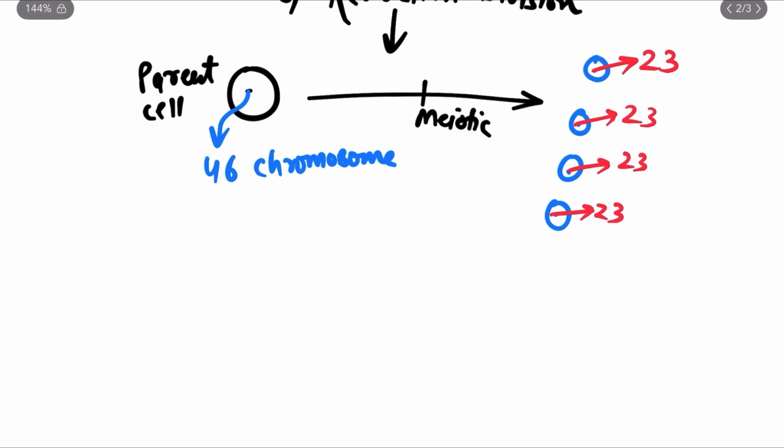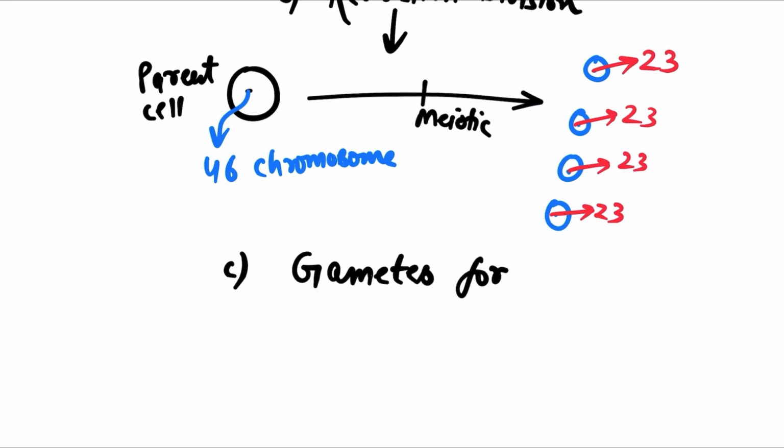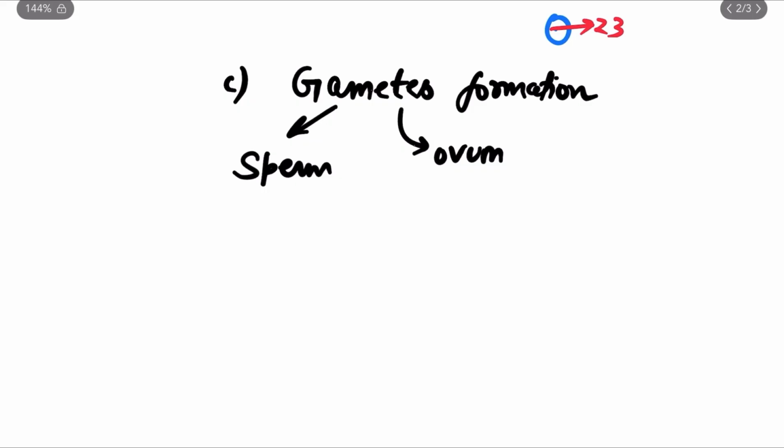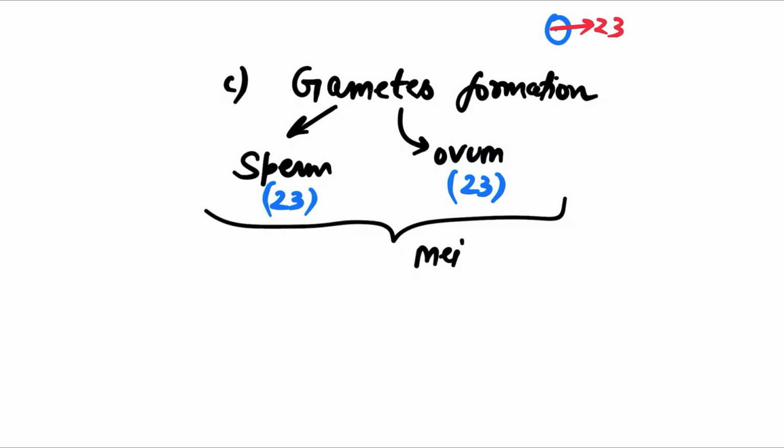Meiosis is used in the formation of gametes. What is the meaning of gametes? Gametes are the germ cells, for example sperm and ovum. So the male will produce sperm and the female will produce ovum. Can you guess how many chromosomes the sperm will have and how many the ovum will have? Yes, you are definitely right. The sperm will have 23 chromosomes, and the ovum will also have 23 chromosomes, because both are formed by the process known as what?